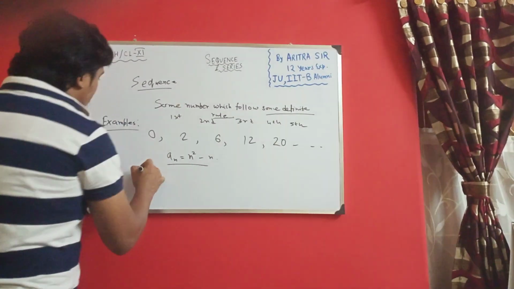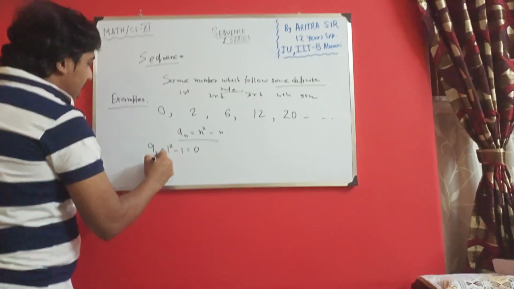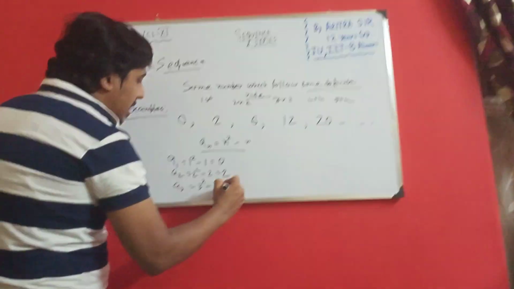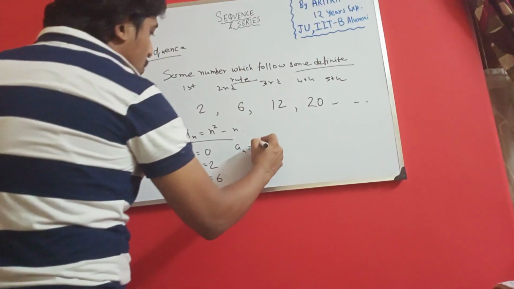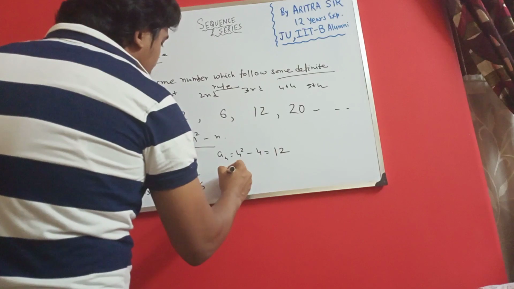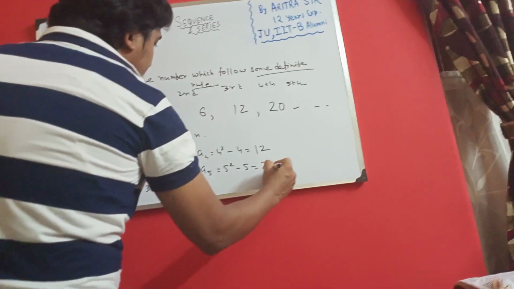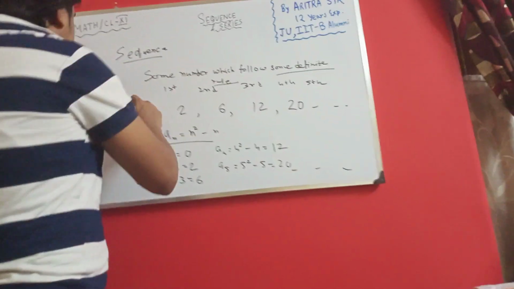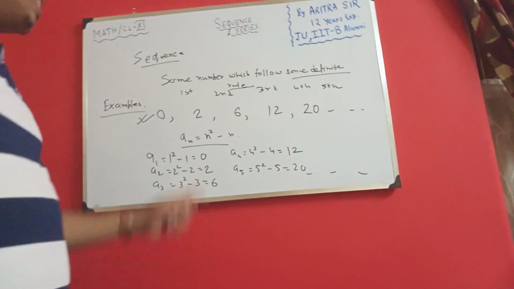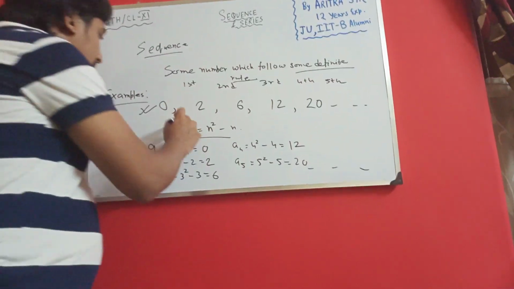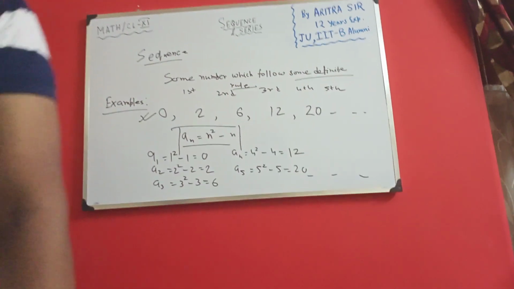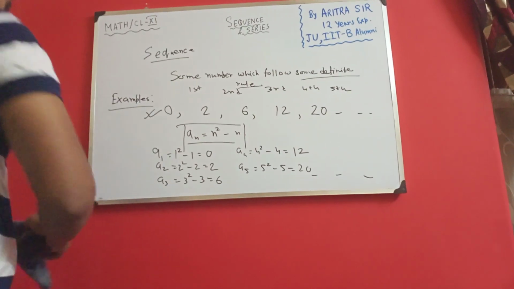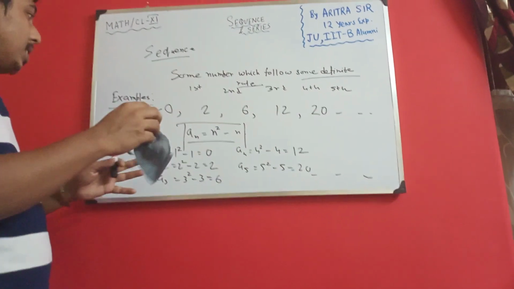Check for n equals to 1. a1 is 1 square minus 1, 0. a2 is 2 square minus 2, that is 2. a3 is 3 square minus 3, that is 6. a4 is 4 square minus 4, that is 12. a5 is 5 square minus 5, and that is 20 and so on. So I believe you guys understand that these examples I take, 0, 2, 6, 12, 20, these are also in sequence. I am following the definite rule an equals to n square minus n. Okay. So these are some examples which are in sequence.